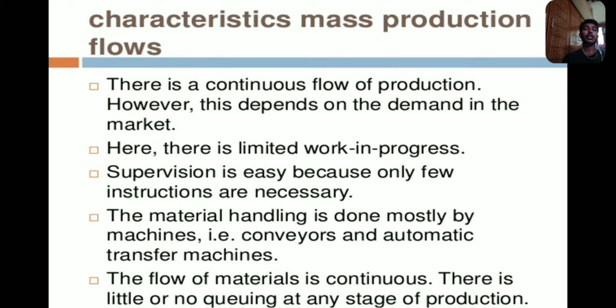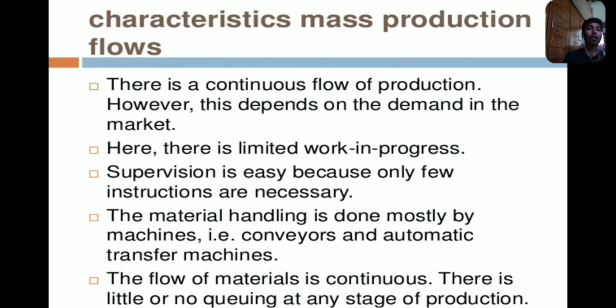And supervision is easy because only a few instructions are necessary. So in that mass production system, a few instructions are taken based on the demand of that product. The material handling is done mostly by machines, conveyors, automatic transfer machines, or automatic chain systems of the machines. It is all a mass production system, and the flow of materials is continuous.